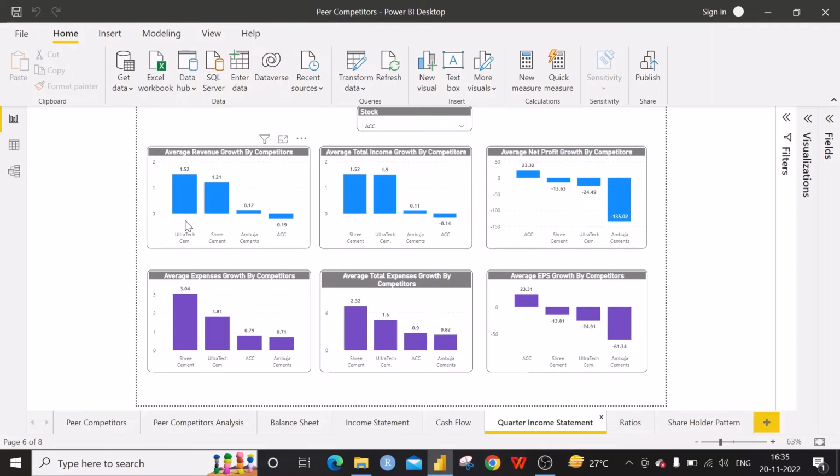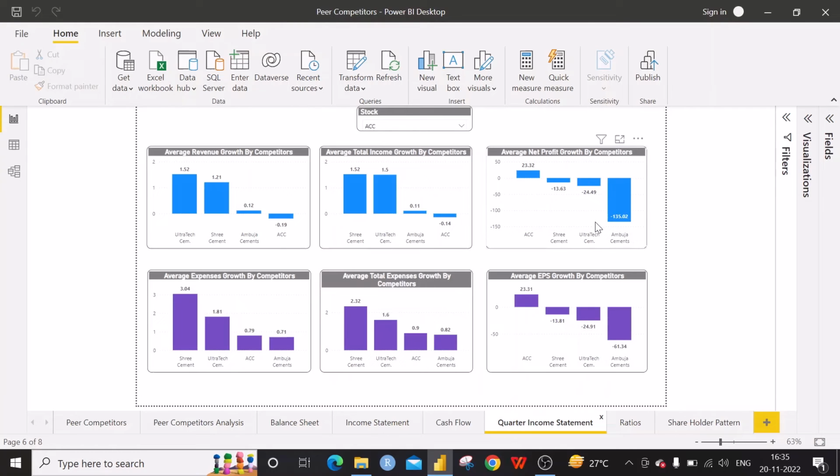This kind of representation is the same for the total income also. Net growth wise, ACC has got some kind of positive growth with the values. However, the Ultratech Cement has got negative values. They are reducing their net profit in the recent years, and the growth is in a decreasing trend.